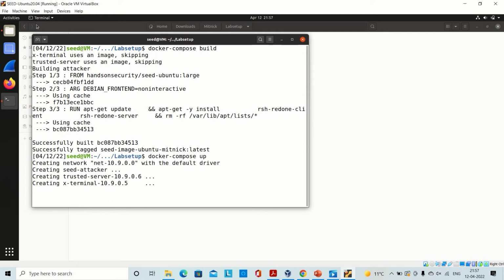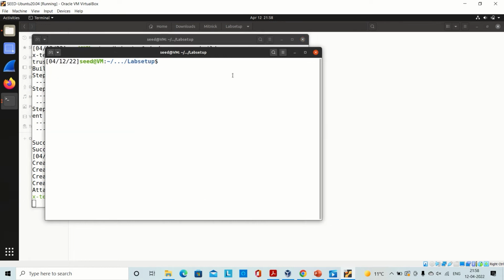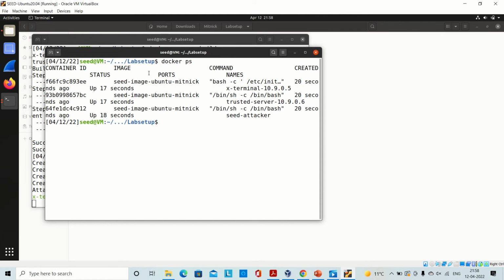You can see that we are creating 3 containers, namely seed-attacker, which is the attacker, the trusted server, and the X terminal. So our containers are set up. Now I will show you that they have been created successfully and are running, along with their IDs.